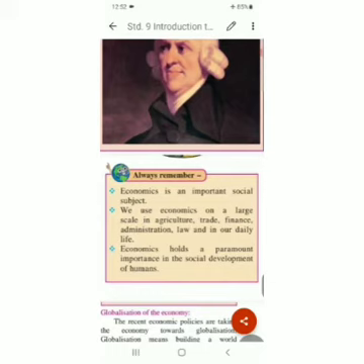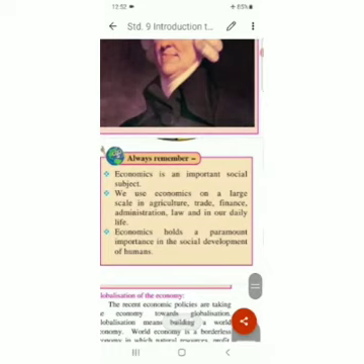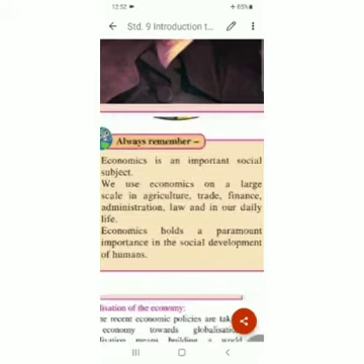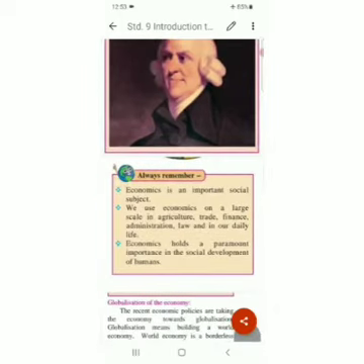Yes, we have seen in the beginning how our daily life is related to economics. Economics holds a paramount importance in the social development of humans. Okay, it plays a key role in the social development of humans.